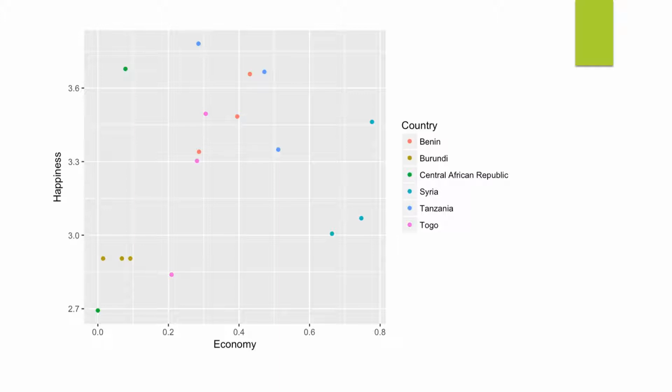Here is the graph for the low happiness score countries. As we can see, for most countries the GDP is between the lowest GDP and the highest GDP, but the happiness score is very high. So from those two graphs I made, I found that a higher GDP doesn't mean a higher happiness score in most cases.